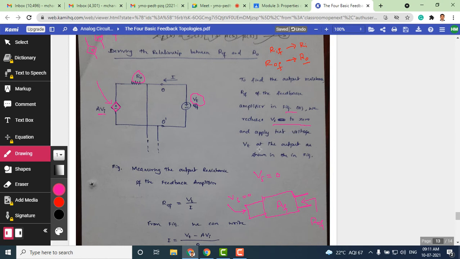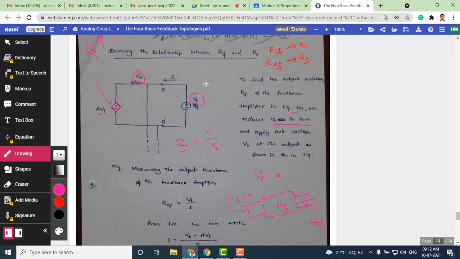Then once you make Vs as 0, you may ask a question here: how do we measure the output resistance? Because output resistance is what? It is nothing but voltage by current, right? In the definition of output resistance, in the numerator we have a voltage, and in the denominator we have a current. We need to have a voltage value and a current value in order to measure the resistance. But here, since we are making the input signal 0 and we are measuring the output resistance, we need to connect a test voltage here called Vt.